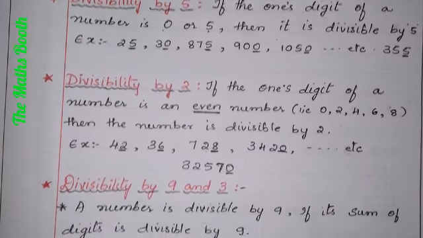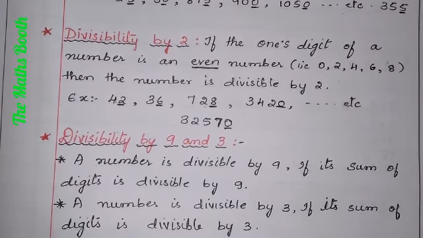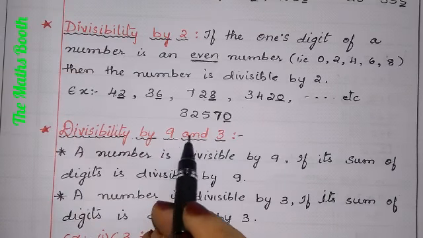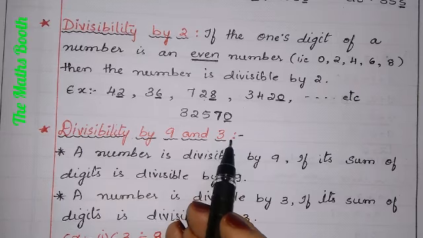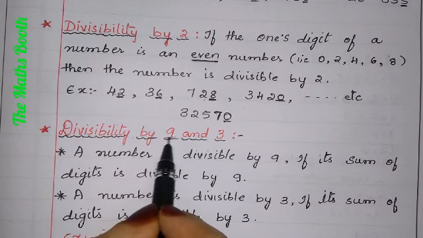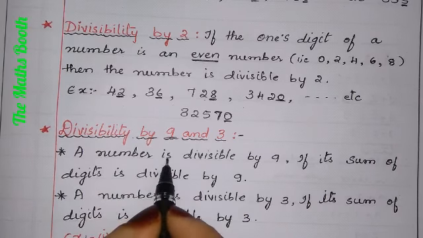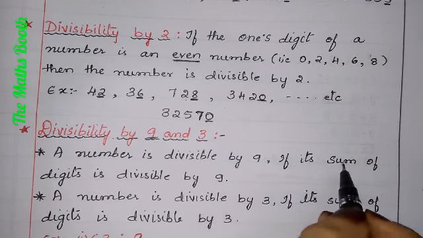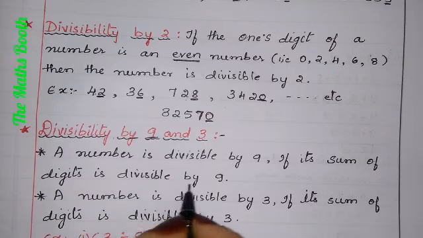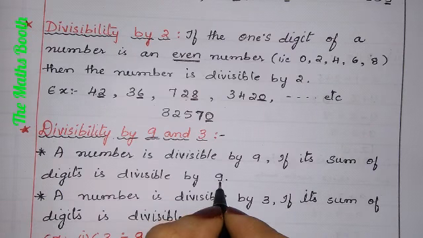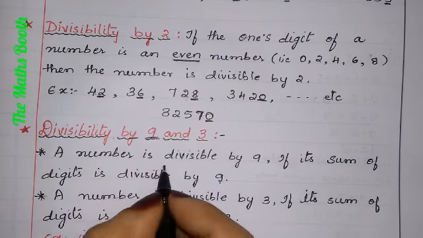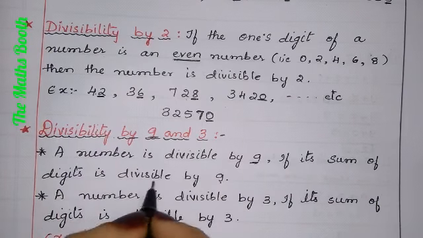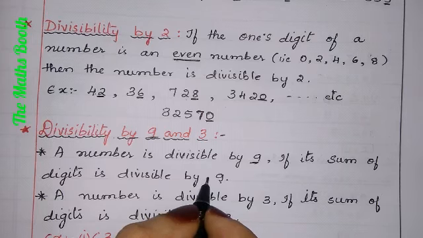Let us go for divisibility by 9 and 3. Here, let us check 9 first. A number is divisible by 9 if its sum of the digits is divisible by 9. What they are saying? A number is divisible by 9 if its sum of the digits is divisible by 9.